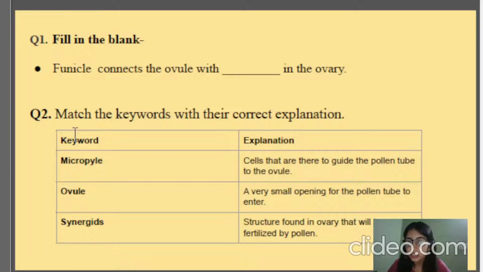And the next question is to match the keywords with their correct explanation. So micropyle should be matching with which explanation, you will be telling it in the chat box. And ovule is there, then synergids is there. You will be attaching these with the respective explanations. I will be giving you a few seconds to read these three explanations so that you will be able to match it in the chat box.